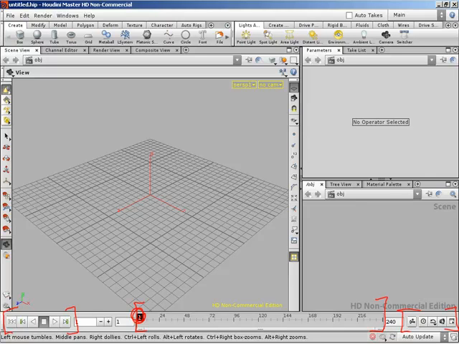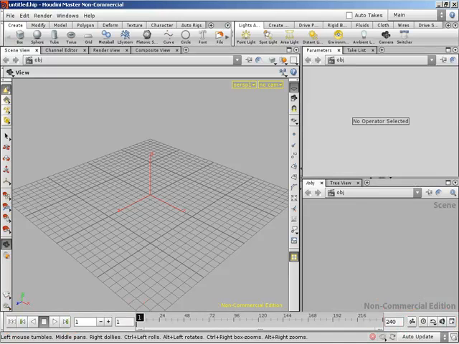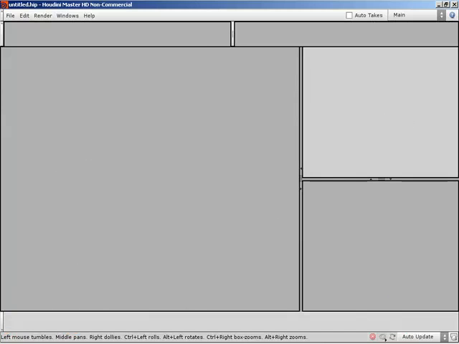All right, Terry, with that, that is a pretty solid trip around the whole user interface. Let's go back to the original picture. Almost nothing changed, just a tad. The big thing to keep in mind is, strip it all down and what are you looking at? For the most part, you're looking at your shelves, panes, and an animation bar. Of course, you've got your menu bar and your status line at the bottom. But the key things you're going to be working in for the most part are your panes.